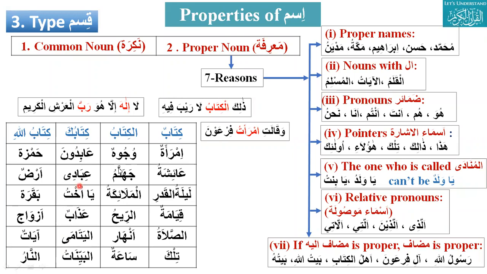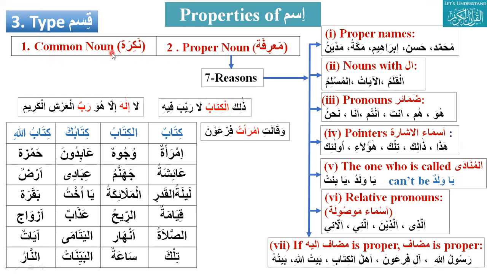Okay. Next thing, last week we discussed. So I would go to Brother Javed Rasul. Assalamu alaikum. Wa alaikum assalam wa rahmatullah. The third property of ism is type, in Arabic qism. How many types of ism? There are 2 types: common noun, nakira, and proper noun, marifa.